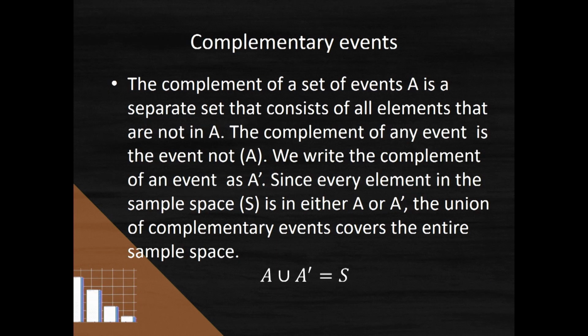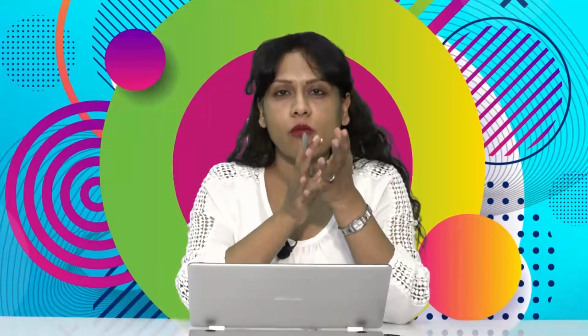All right, let's talk about complementary events. Complementary events are two events that are the only two outcomes in your sample space. Think about ways that this can happen. Say, for example, we toss a coin. There are only two outcomes there. You're either going to get heads or tails. So tails is the complement of heads. There are only two outcomes. They make up the entire sample space.